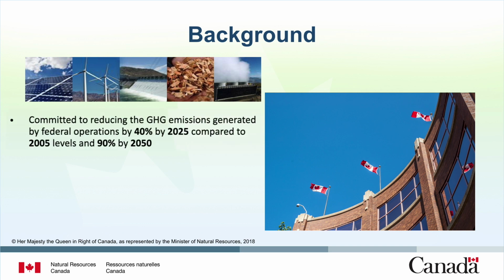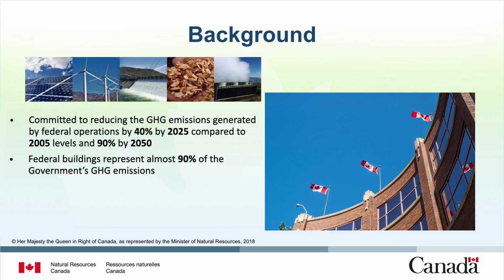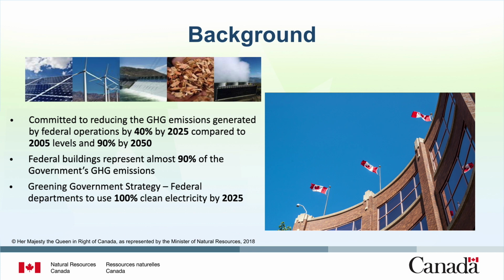Federal facilities have committed to reducing emissions from their operations by 40% below 2005 levels by 2025 and by 90% by 2050, as outlined in the 2020 Greening Government Strategy. It is important to note that federal buildings represent almost 90% of the government's greenhouse gas emissions. This initiative also supports the commitment by Canada's federal, provincial, and territorial First Ministers to scale up efforts to transition to highly efficient buildings and zero-emission vehicle fleets, as specified in the Pan-Canadian Framework on Clean Growth and Climate Change.